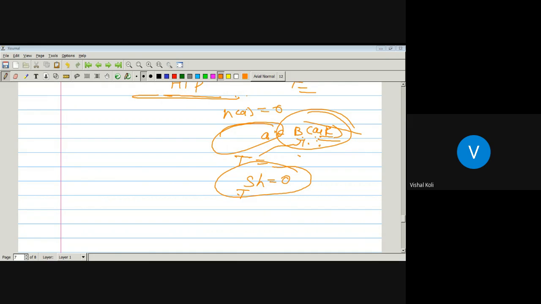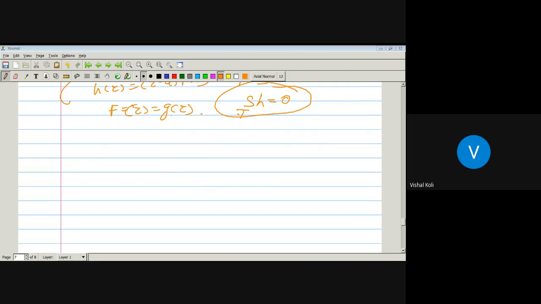Then by definition of zeros of an analytic function, h of z is nothing but z minus a into some g of z. But already we have defined h of z. In the deleted neighborhood of a, h of z is nothing but z minus a into f of z. So in the deleted neighborhood of point a, f of z and g of z are the same. So f of z is nothing but g of z. So here there exists one analytic function g such that g of z will be equal to f of z.